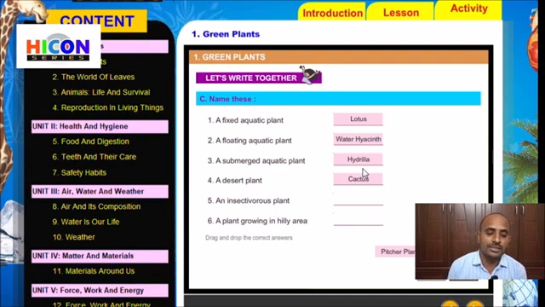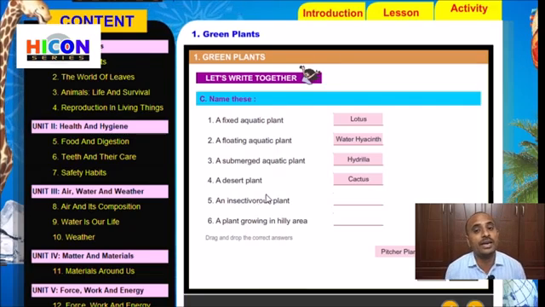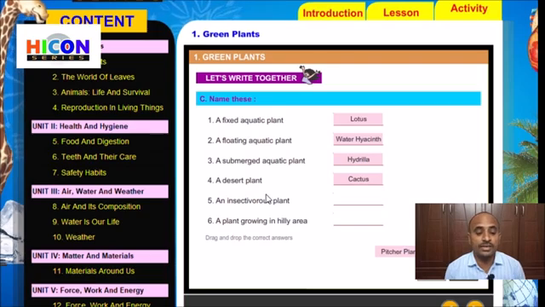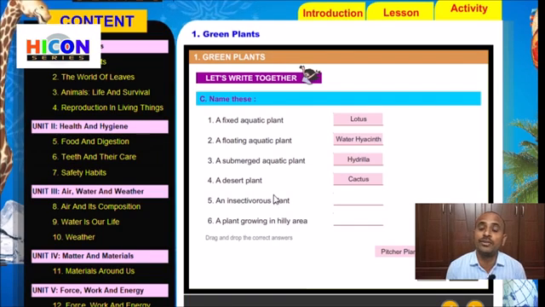Next, children, read the fifth sentence, an insectivorous plant. Already we have discussed this in the previous activity. Insectivorous plants means insect eaters. These plants especially eat insects. They cannot prepare their food with the photosynthesis process. So which one is the insectivorous plant? Pitcher plant or pine tree? Yes, pitcher plant.